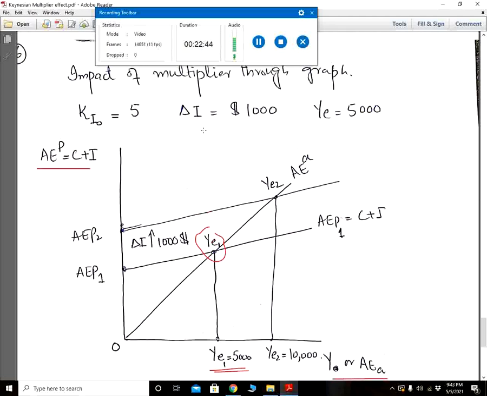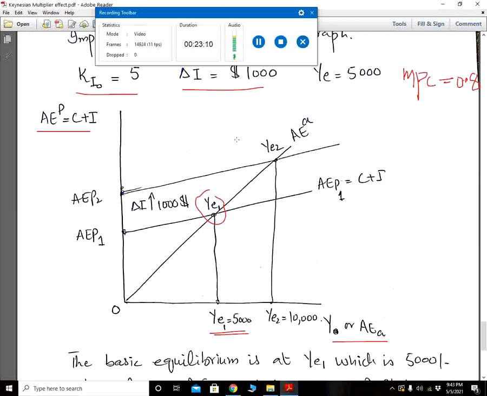Now what happened? The investment changed by 1,000. We have already calculated the multiplier, which is 5, because MPC is equal to 0.8. So due to the MPC of 0.8, we have calculated that the multiplier effect is 5.